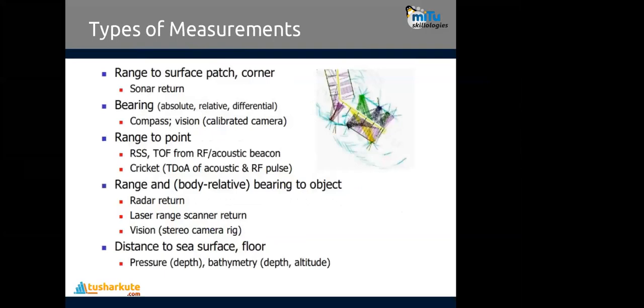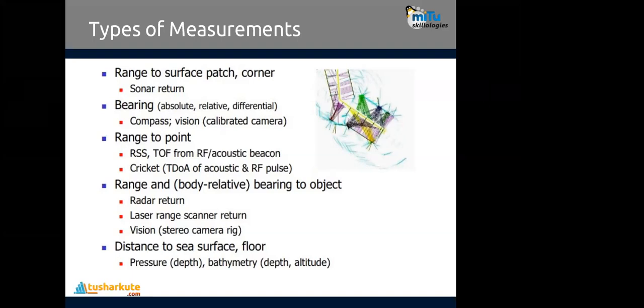Now, the measuring systems which are used to get an idea about the distance and about the motion. So what measuring systems are used here? For example, range to a surface, like a wall corner, will be identified by using the sonar sensor. Or the bearing, absolute, relative, or differential, we can identify with the help of the compass sensor. Even direction also we can change.